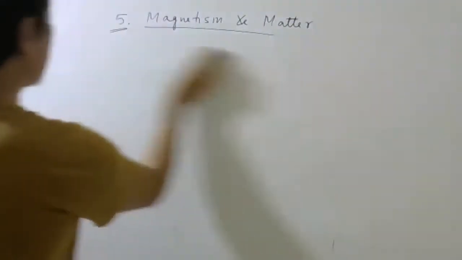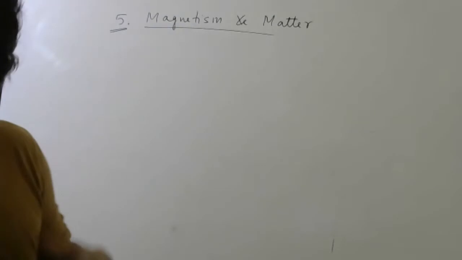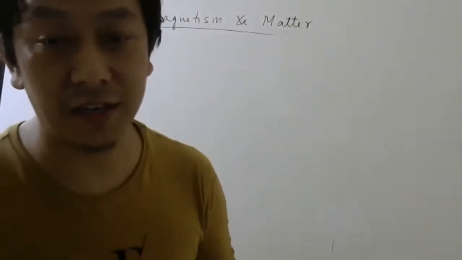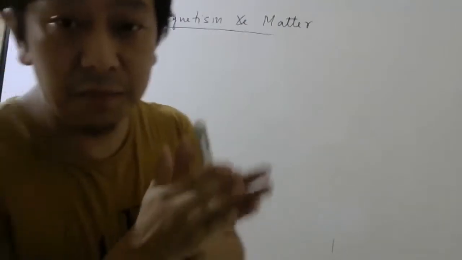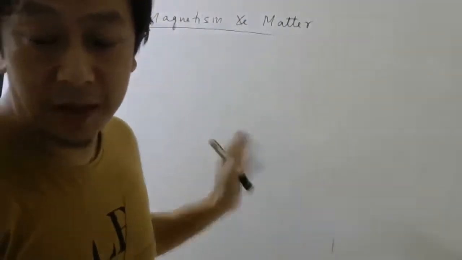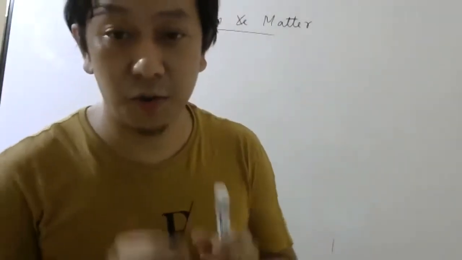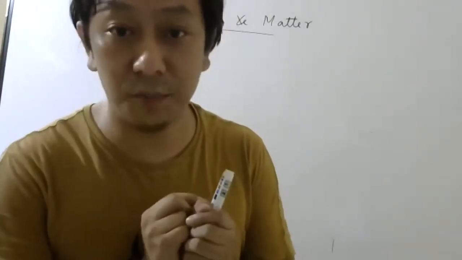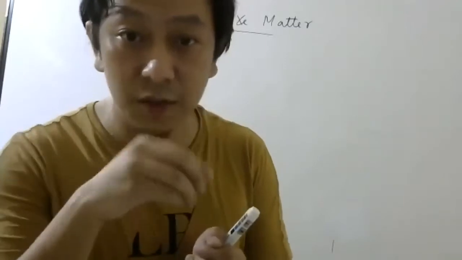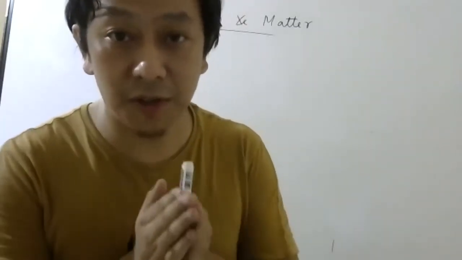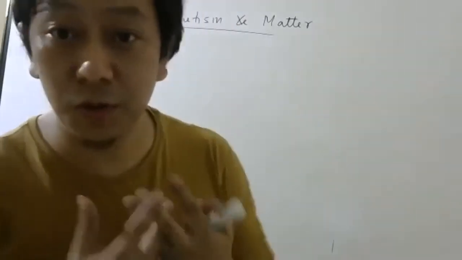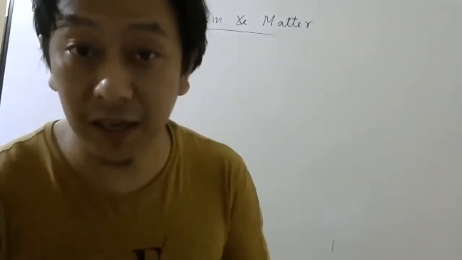To understand why the magnetic field inside the material changes compared to outside: in some materials like paramagnetic, there are atoms inside. Those atoms have electrons, and those electrons have two kinds of motion, orbital motion and spin motion. Because of that, they give rise to current, and whenever there is current, they behave like magnetic dipoles.